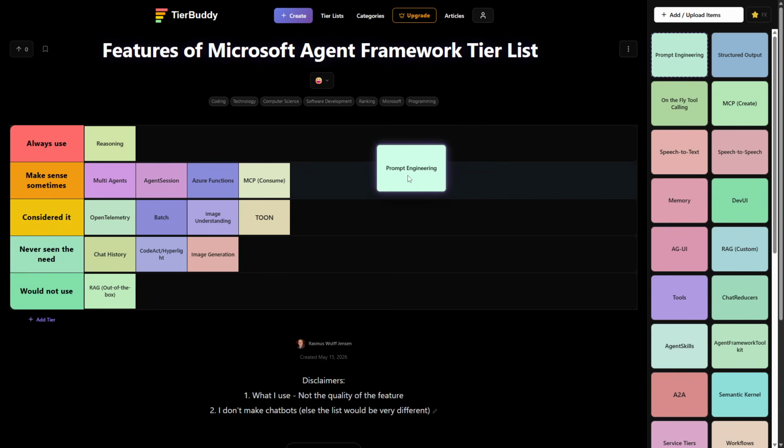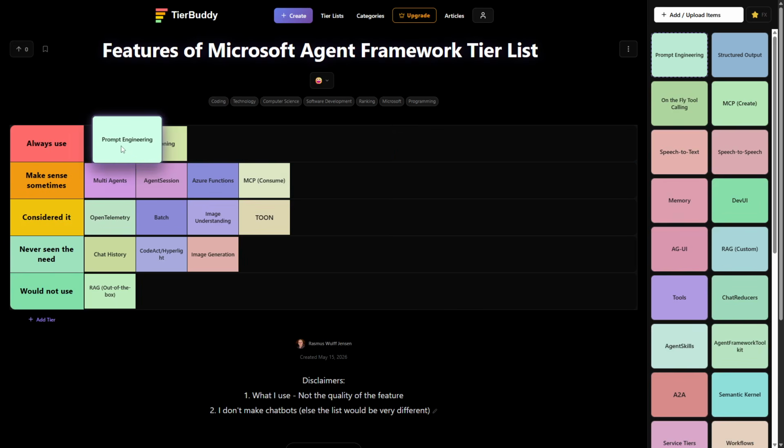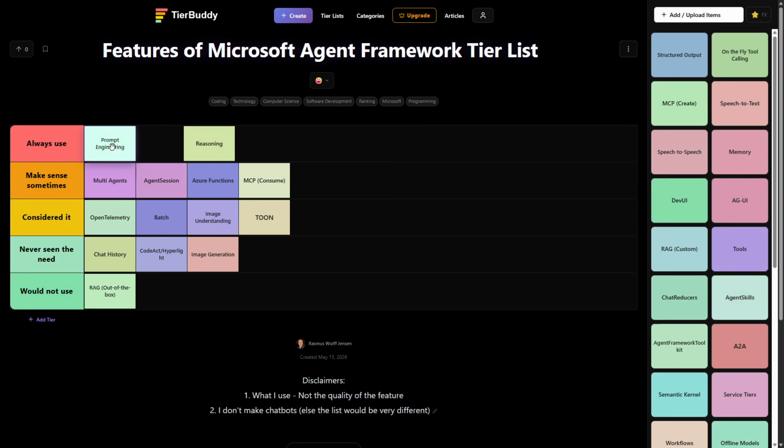Prompt engineering goes to the top, in that, of course, I always put in instructions to my agents. An agent will never live without an instruction in some capacity, and my instructions are often put in from a database, so they can be changed on the fly by the end users. So definitely goes into always use.